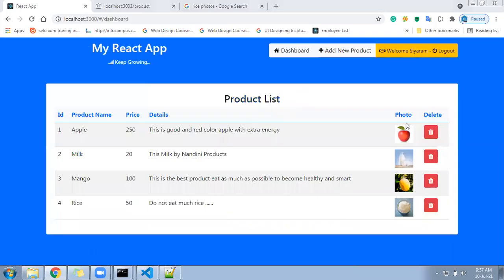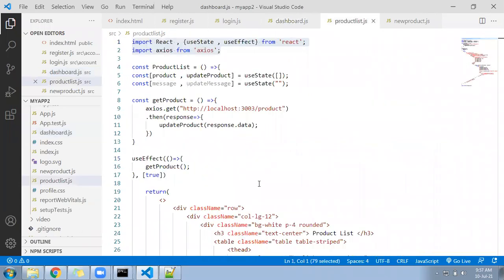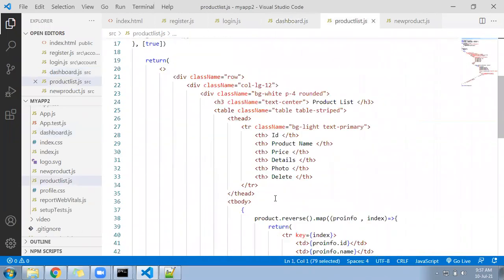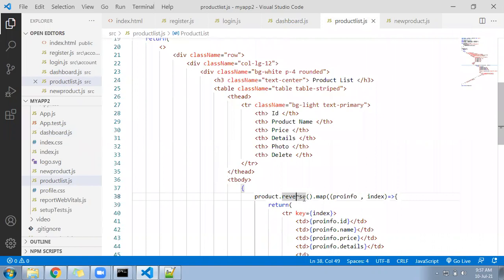See, this data is not coming in descending order. Why? Because we made some mistake. In the product list you will see you have written here as a reverse. Reverse we have written here, but we know product is a constant. Anyone cannot modify the constant. So constant will be modified by the constant function itself, the hook function itself.